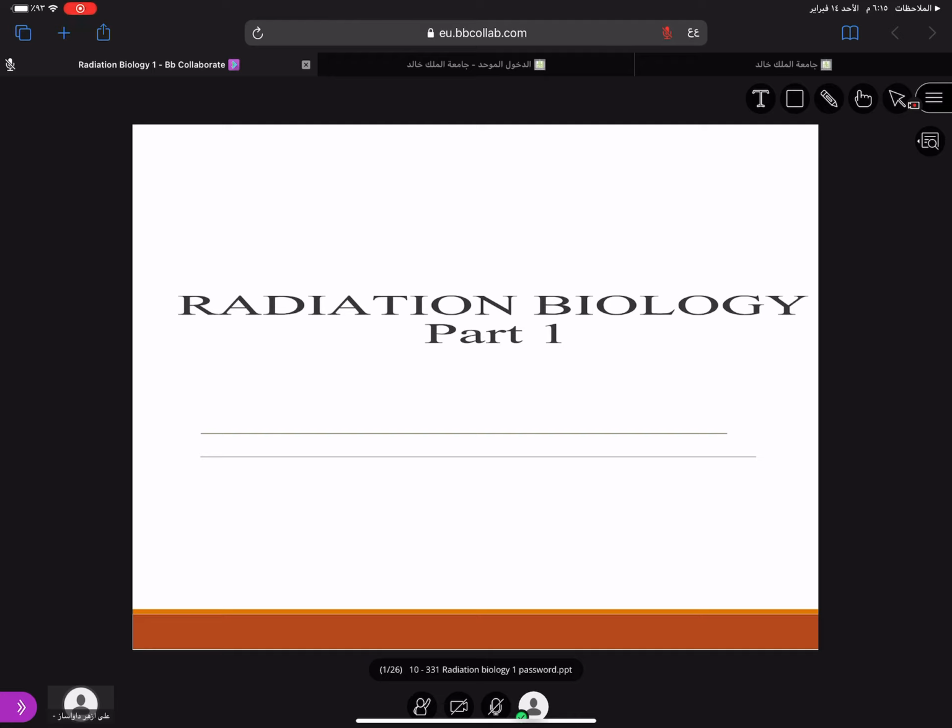This part one will deal with the cellular level changes that take place when X-rays hit the tissues. The study of effects of radiation on the biological tissues is called radiation biology. So this is what we will be studying. Part one is basically at the cellular level, and part two will be at the organ level.